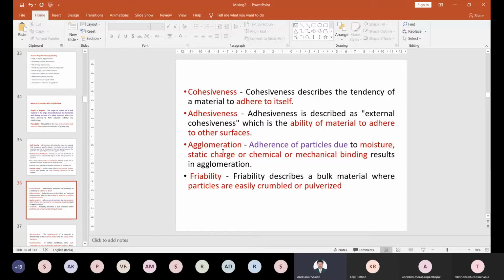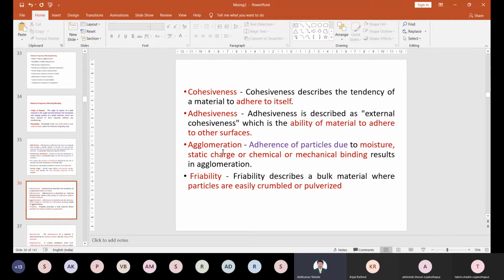So that is called shearing force. With that shearing force, a larger particle will break down and form a small particle, which is called crumbling or pulverization. Understand it? So friability means it can easily break down a larger particle into smaller particles. Understand it? So this is called friability.